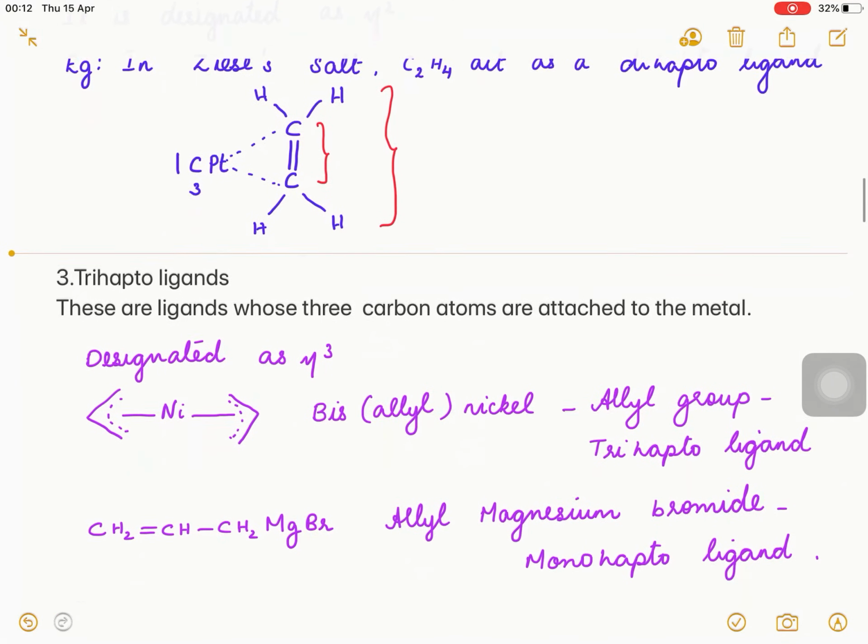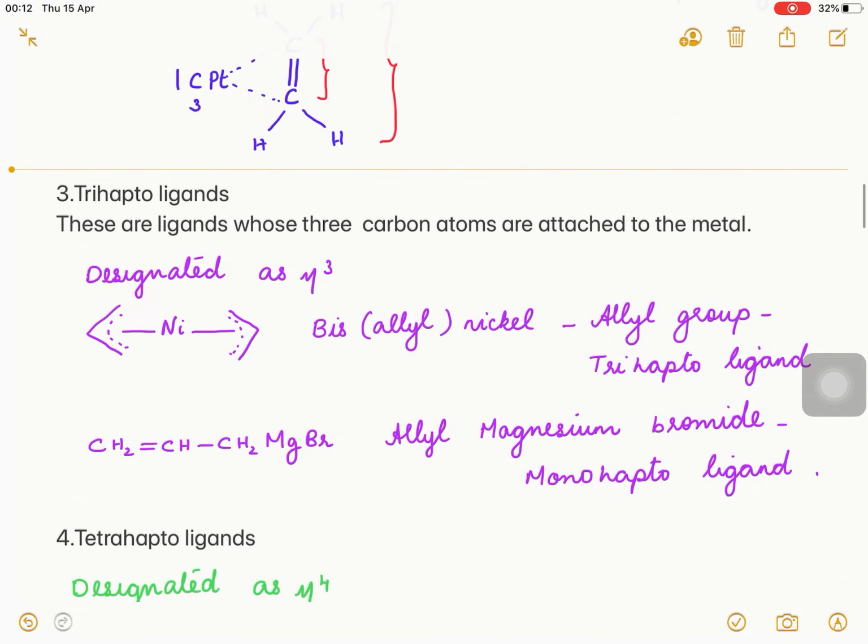And the next one is the trihapto ligand. These are ligands whose three carbon atoms are attached to the metal. The ligand present here is allyl, and this complex is bis(allyl)nickel. The allyl group in this particular complex acts as a trihapto ligand. Why? Because three carbon atoms are attached to this nickel metal.